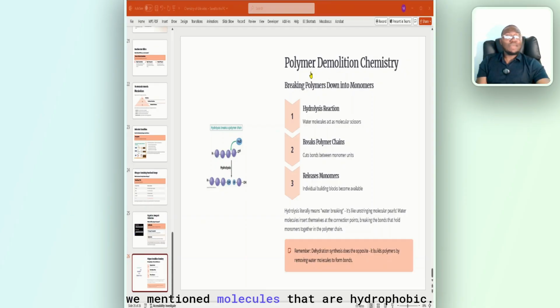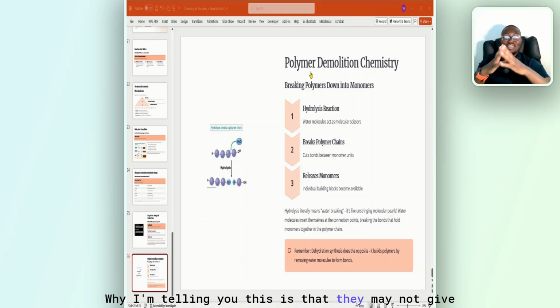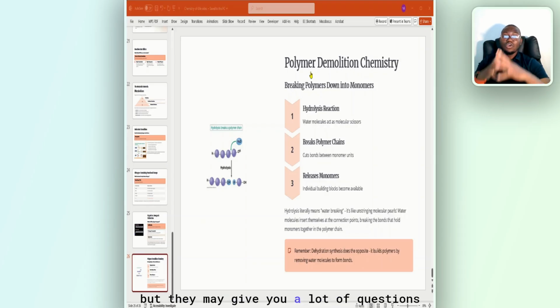And initially we mentioned molecules that are hydrophobic. They can ask another question: which of these molecules are hydrophobic? They give you glucose, cholesterol, amino acid, protein, and disaccharide. What will you pick? You pick cholesterol. Why I'm telling you this is that they may not give you this specific question, but they may give you a lot of questions surrounding it. But if you know this question as a marker, you are good to go.